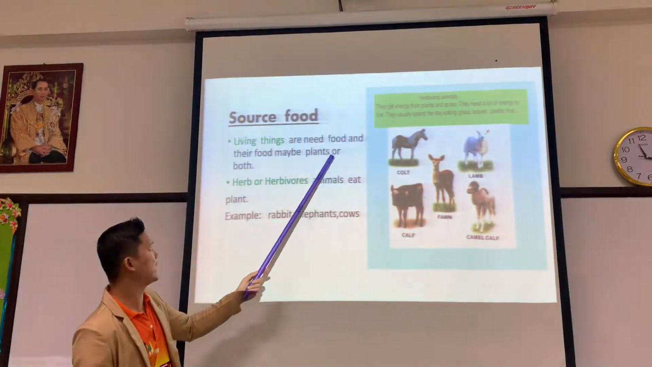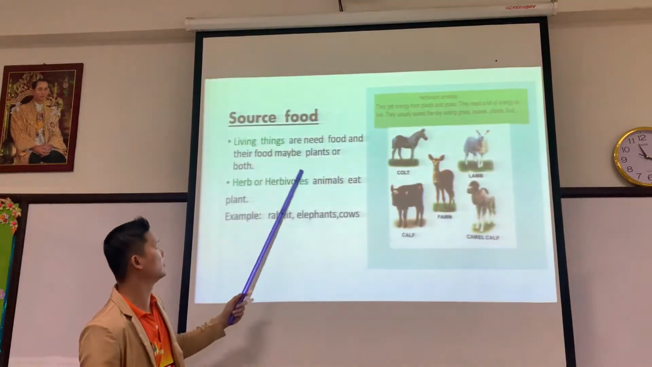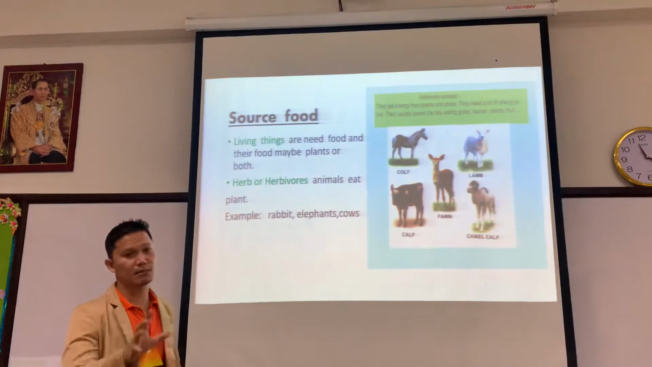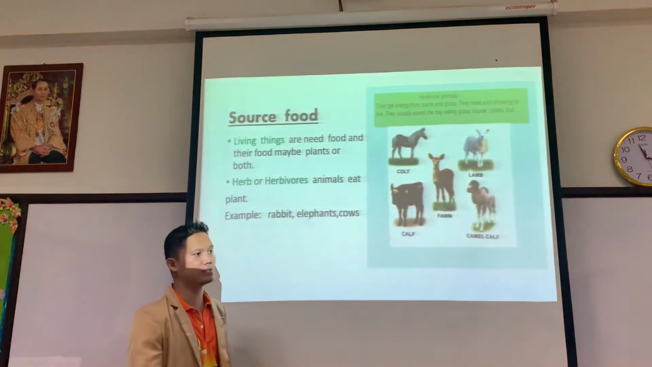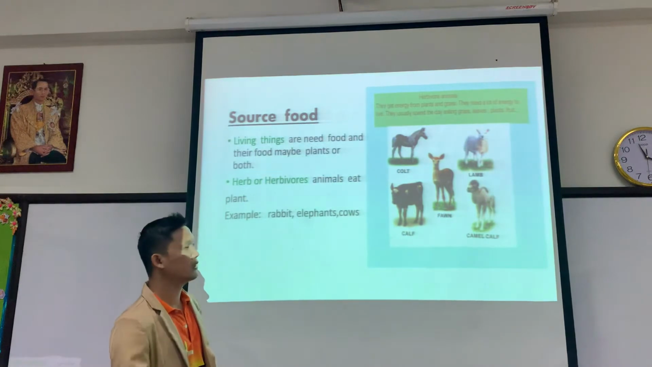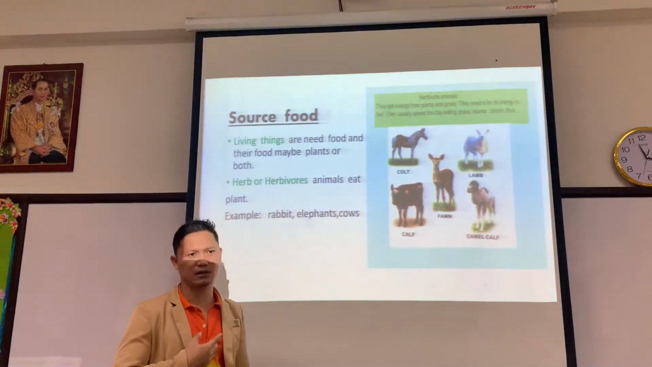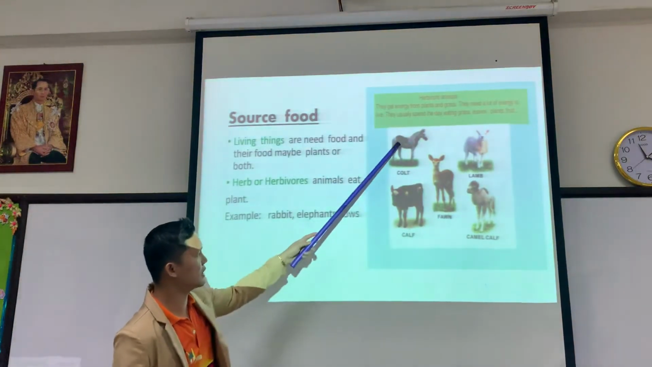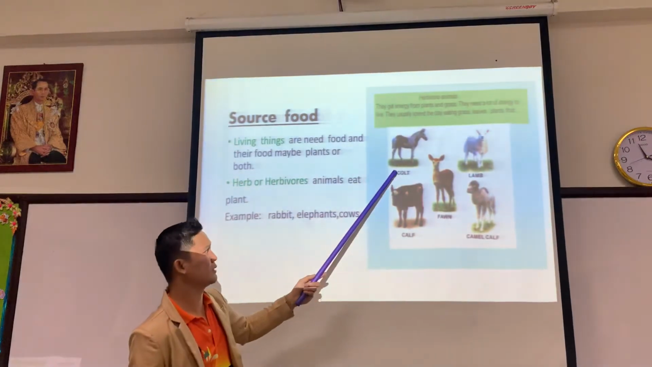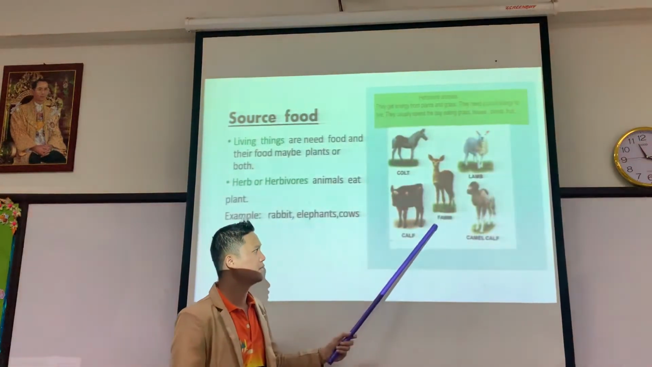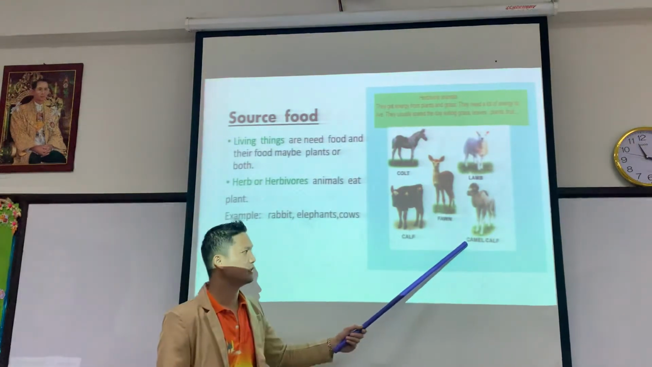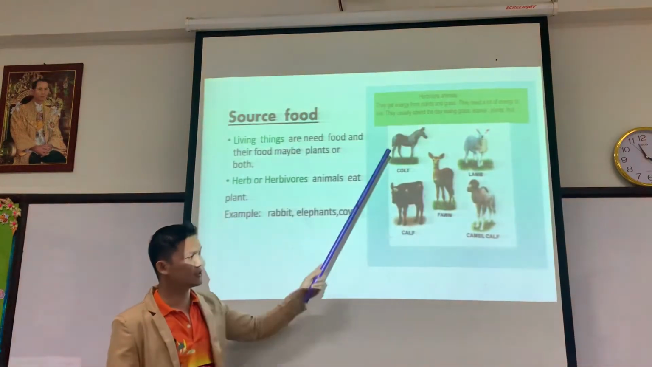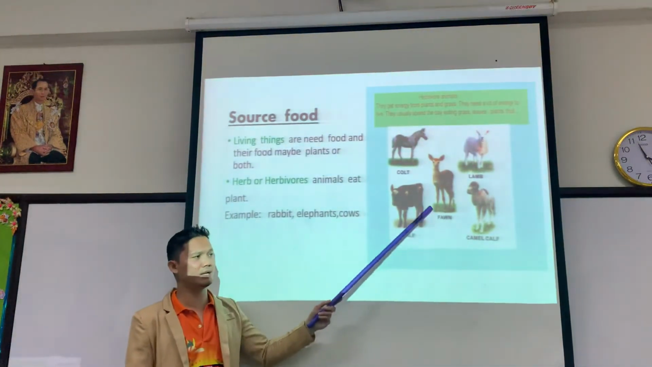Okay, next one. Here, the source of food of these animals, living things. Animals need food, and their food may be plants or both, herbs or herbivores. Animals eat plants. Some animals could eat only plants, and some animals could eat only animals, depending upon their prey. But these animals like to eat plants. Calf, lamb, fawn, calf, camel. So you can see that these are the baby animals.